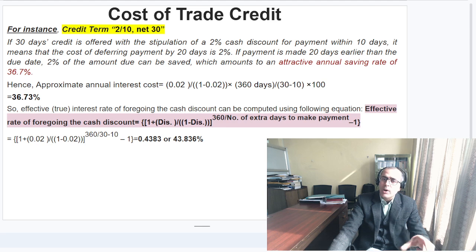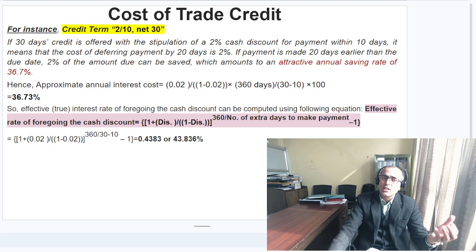Then once you multiply by 100, you will have an attractive annual saving rate of 36.7%. That could be for the customer, but at the same time that would be the cost to the creditor or seller.